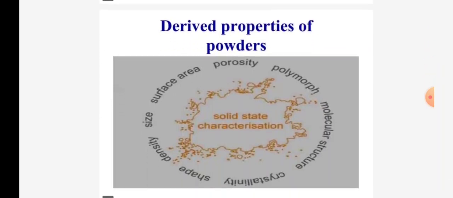Here are the solid state characterizations. There are different types of solid state characterizations: porosity, polymorph, molecular structure, crystallinity, shape, density, size, and surface area.